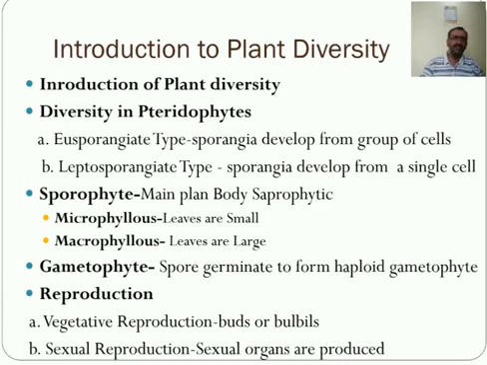In 1992, the United Nations Earth Summit defined biological diversity as the variability among living organisms from all sources, including inter alia, terrestrial, marine and other aquatic ecosystems, and the ecological complexes of which they are part.